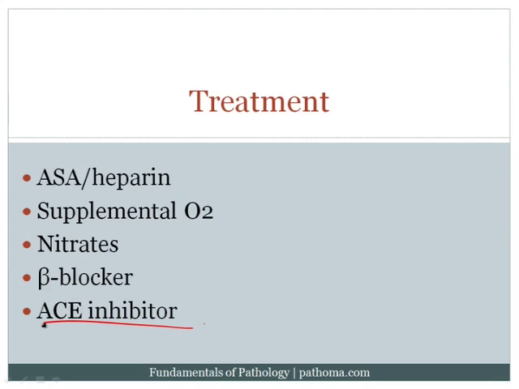Number one, it causes constriction of the peripheral arterioles, and so by giving an ACE inhibitor, you'll block that constriction of the peripheral arterioles, therefore decreasing the afterload on the heart. In addition, remember that angiotensin II goes to the adrenal and causes release of aldosterone, which eventually comes back to the kidney and grabs sodium, and then water will follow. So you would increase the blood volume via angiotensin II, and by giving an ACE inhibitor, you'll decrease that effect so that the blood volume will not increase. All of this acts to decrease the risk of left ventricular dilatation.